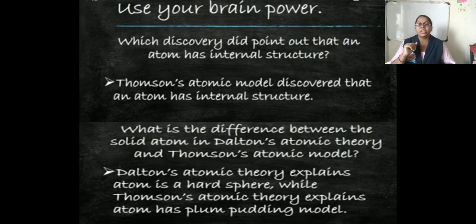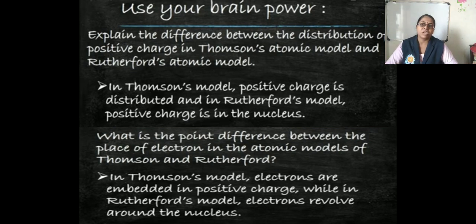Now the next question: explain the difference between the distribution of positive charge in Thomson's atomic model and Rutherford's atomic model. In Thomson's model, the positive charge is distributed, and in Rutherford's model, the positive charge is in the nucleus.